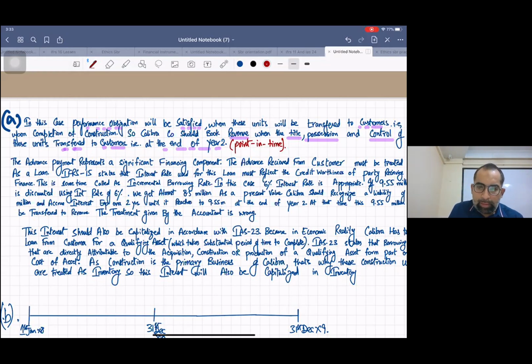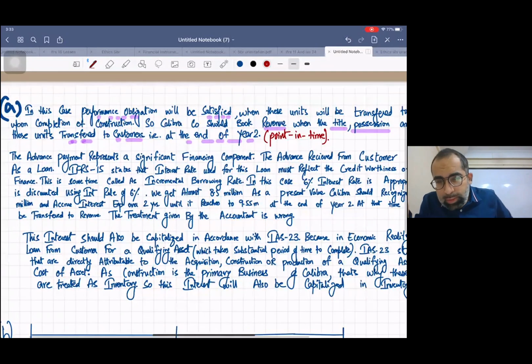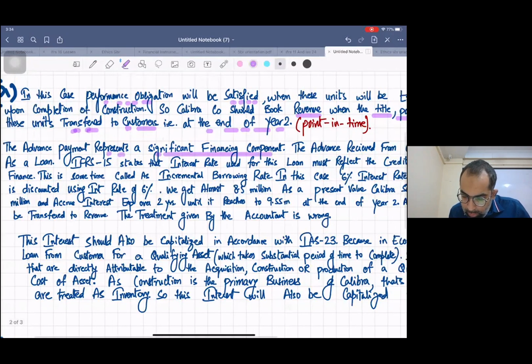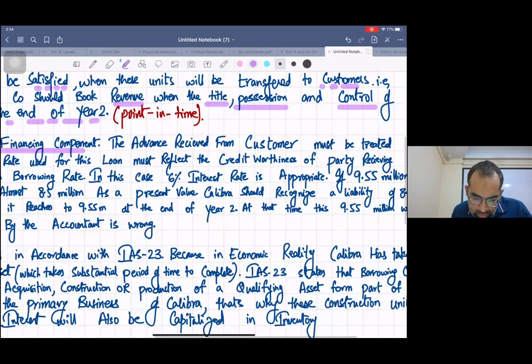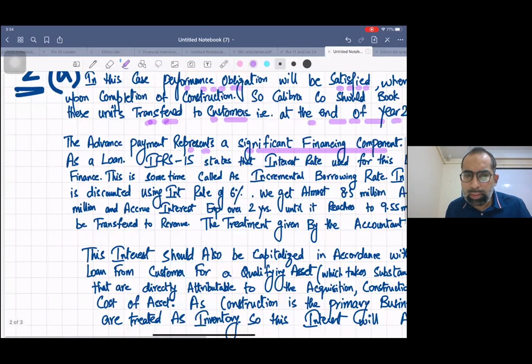Now, the second issue is that the advance payment represents a significant financing component. The second issue was stage 3, that we receive the cash now and we will be delivering after 2 years. The advance received from the customer must be treated as a loan. This is the simple treatment according to the new standard. This is a loan.